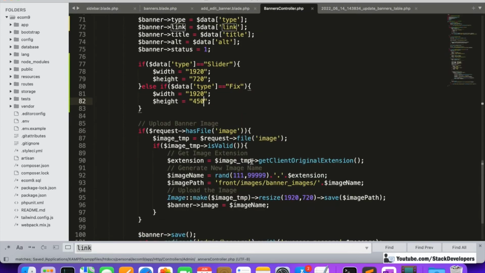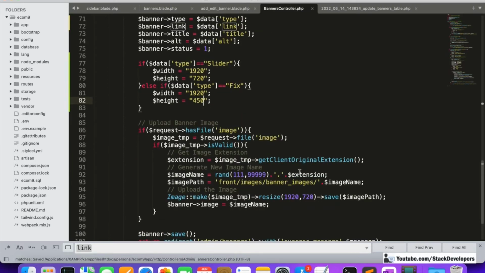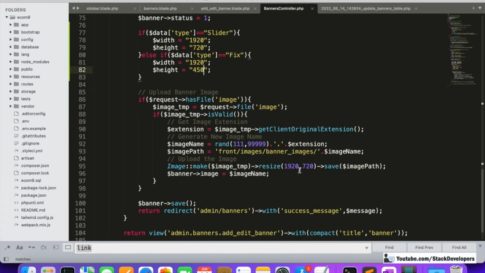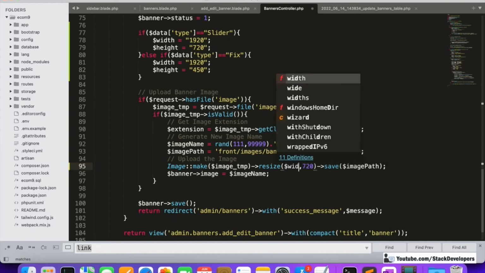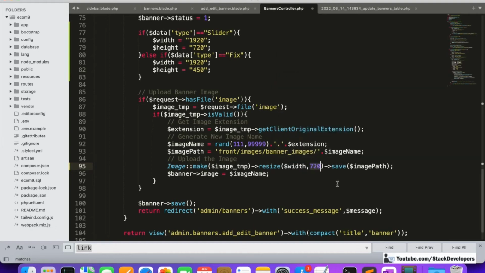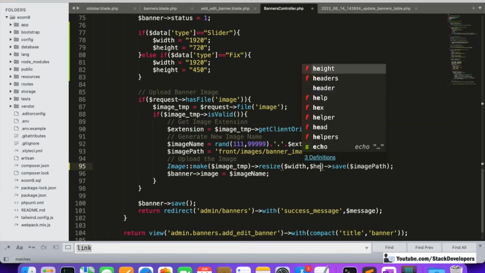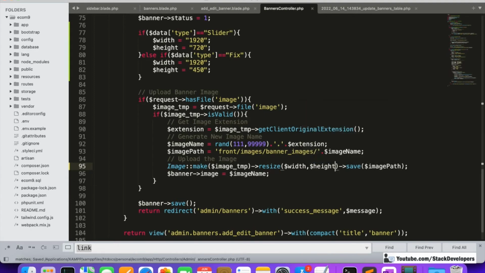You can fix this size as per your own requirement, but make sure that the layout will not get destroyed. So here we can simply use $width and $height.